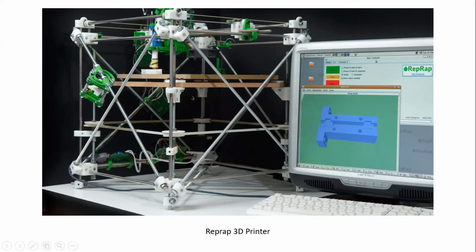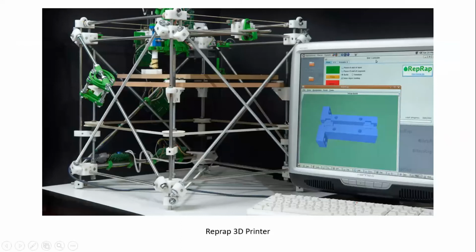Does anybody have any doubt here? No, sir. Okay. What didn't you understand? That this RepRap one is the first 3D printer, which was made by Adrian Bowyer in the United Kingdom.